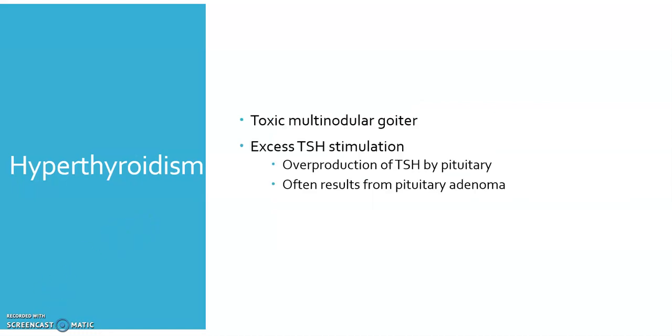Another cause of hyperthyroidism can result from toxic multinodular goiter. This typically happens in postmenopausal women. Incidence increases with age. Manifestations of hyperthyroidism develop slowly because they are small, independent, functioning nodules. They just secrete excess amounts of thyroid hormone. Or the patient might actually have excess thyroid stimulating hormone stimulation. This is usually overproduction of the thyroid, resulting from a pituitary tumor, for example. Pretty rare.